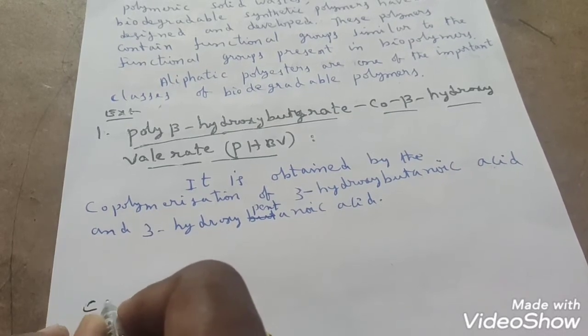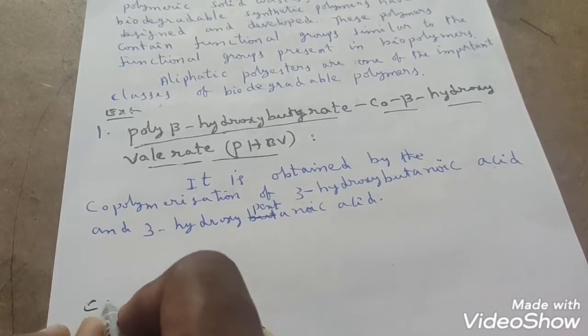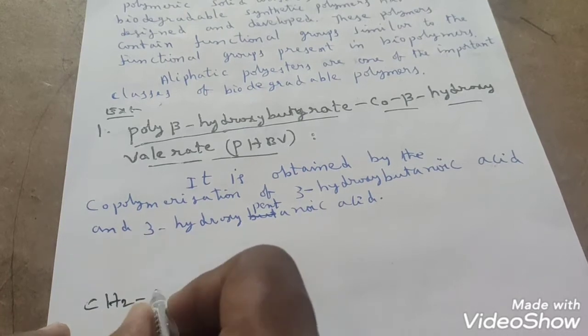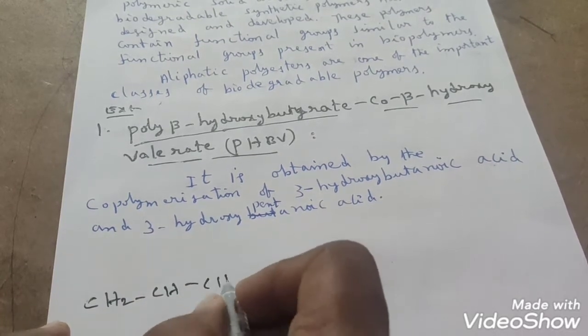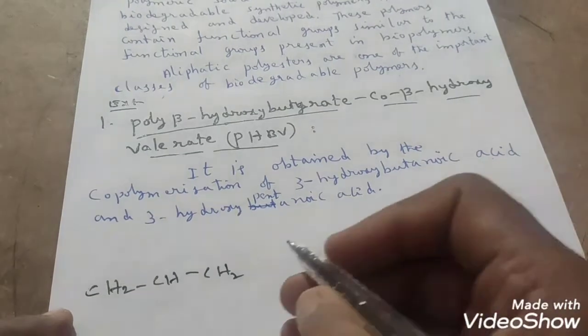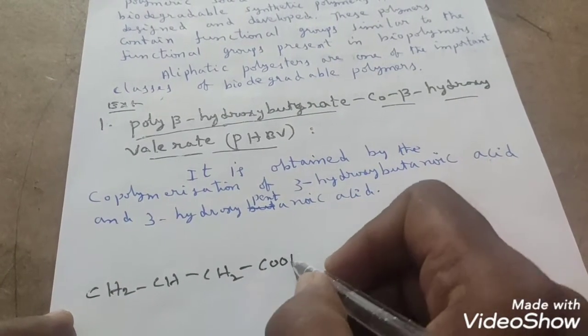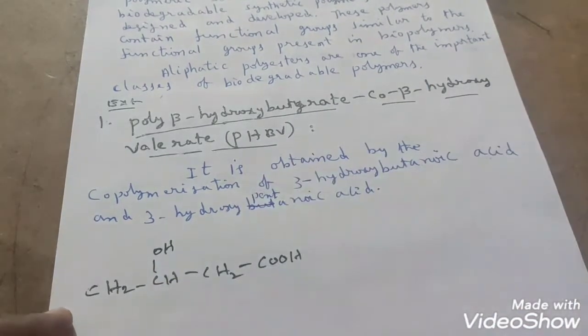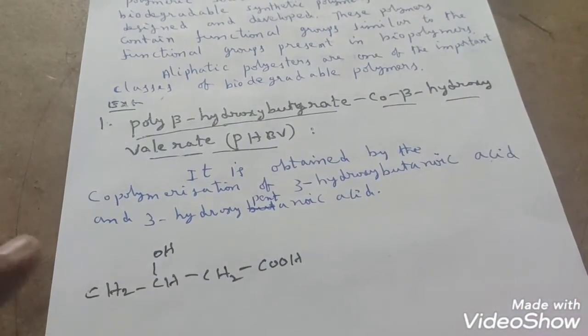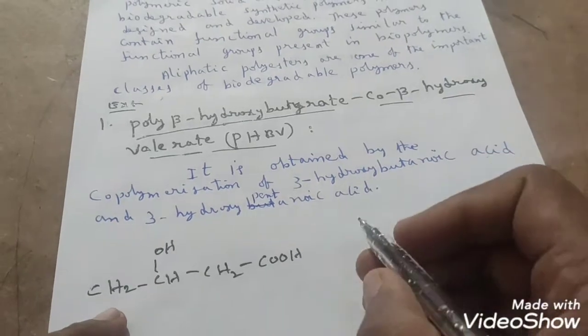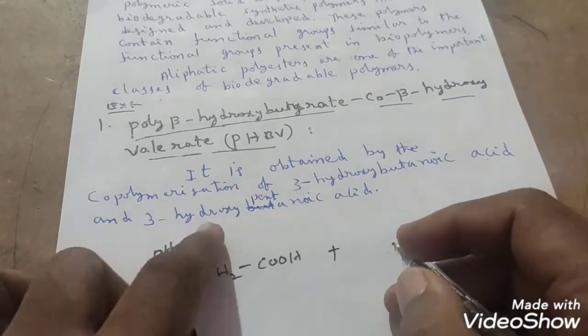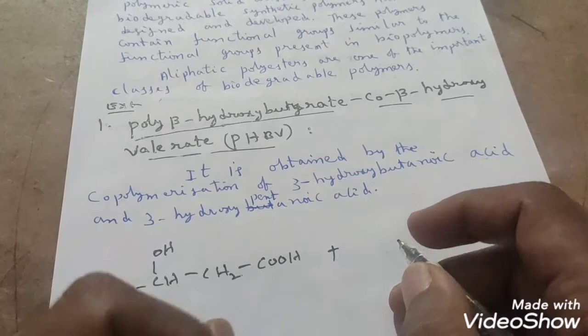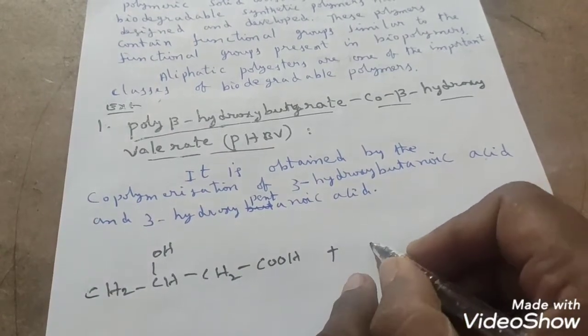CH3, CH, CH2, COOH I have taken, students. On the third position, the hydroxy group is present. OH group is present. This is 3-hydroxybutanoic acid, and this is 3-hydroxypentanoic acid. Pent means 5 carbons we have to take.